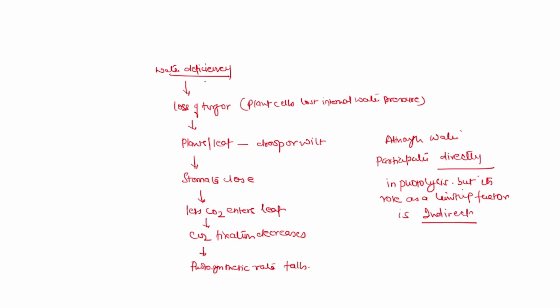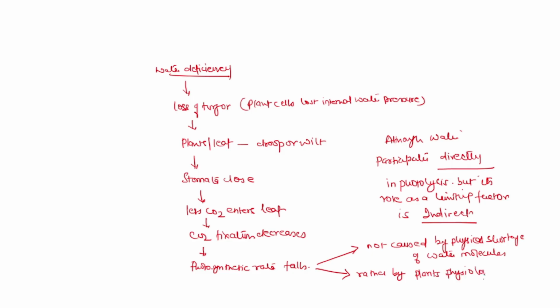Why? Because water deficiency causes the photosynthetic rate to fall, so its role as a limiting factor is indirect. This is because the drop in rate of photosynthesis is not caused by physical shortage of water molecules, rather by the plant's physiological response to saving water.